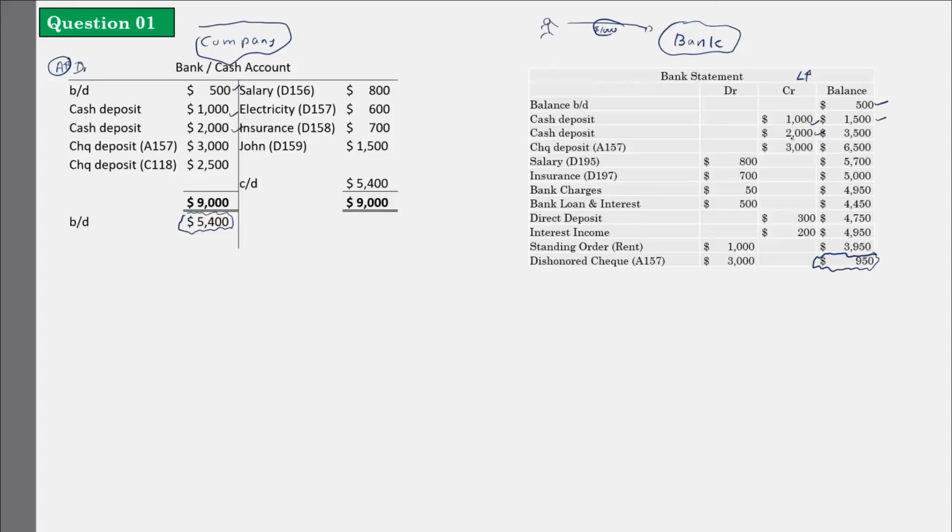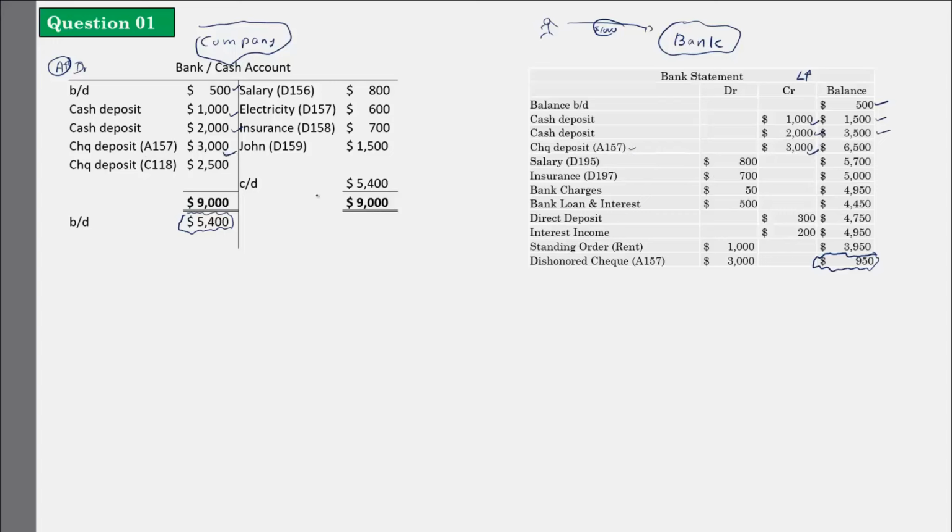Then the total liability will increase to how much? 3,500. That is the bank's liability. So the bank should give me that 3,500. Okay, and there is a check deposit A157. How much is that? 3,000. So for the A157 check deposit, 3,000. So all four transactions are correctly recorded.